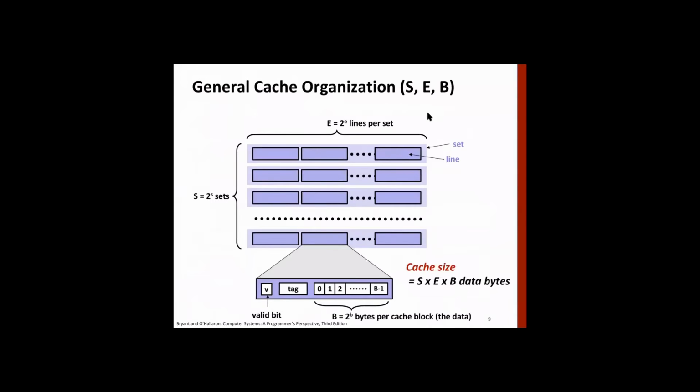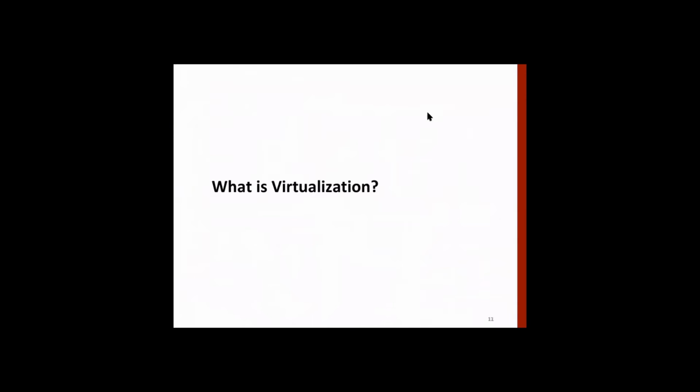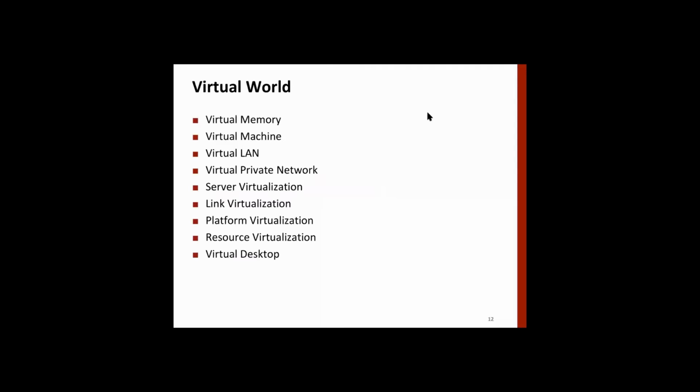All right. So now let's look into what is virtualization. You have come across these terminologies, right? You have virtual reality, virtual memory, virtual machine, virtual LAN, or VLAN. You must have studied this in a networking course, or you will study it when you come to layer 2. And then there's something called VPN, which all of you are using to connect to the institute net from outside.